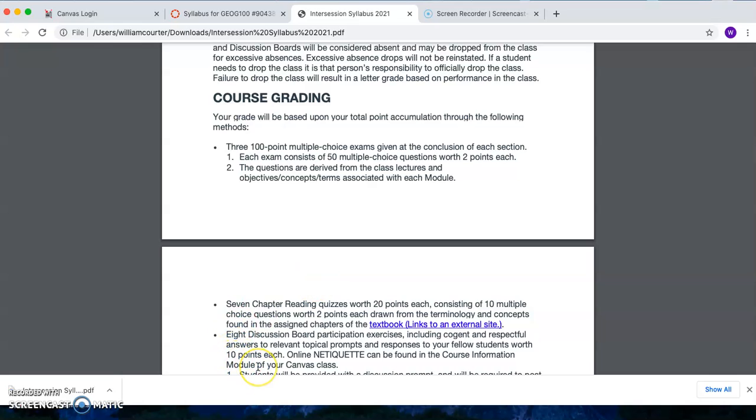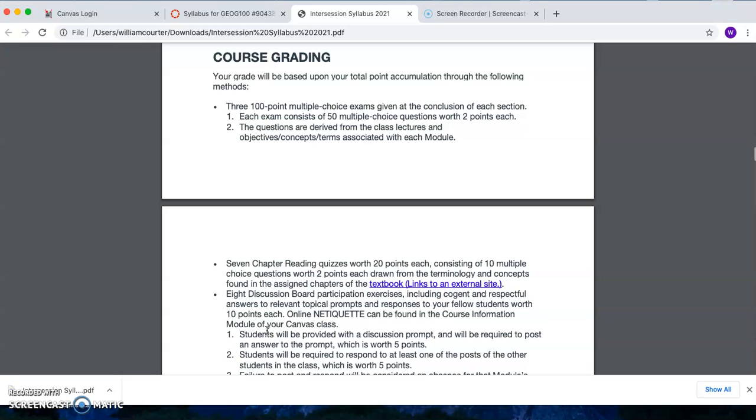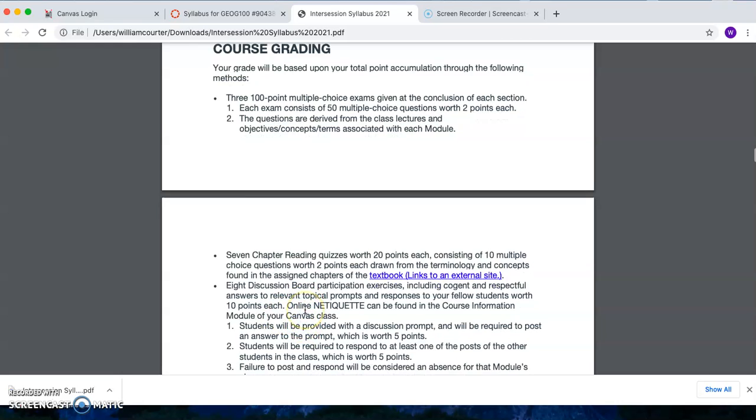Course grading: your grade will be based upon your total point accumulation through the following methods. First, three 100-point multiple choice exams given at the conclusion of each of the sections. Each exam consists of 50 multiple choice questions worth 2 points each. The questions are derived from the class lecture videos and the objectives, concepts, and terms associated with each module.